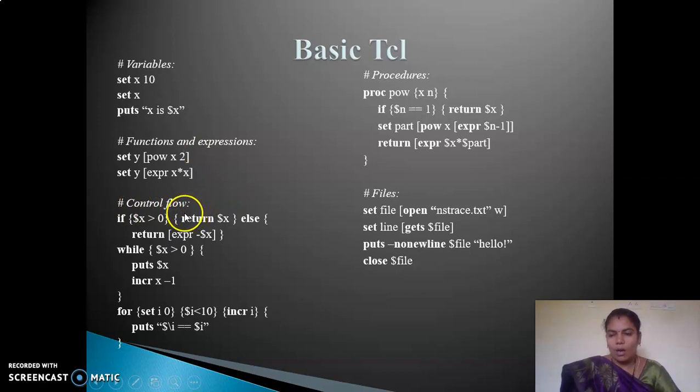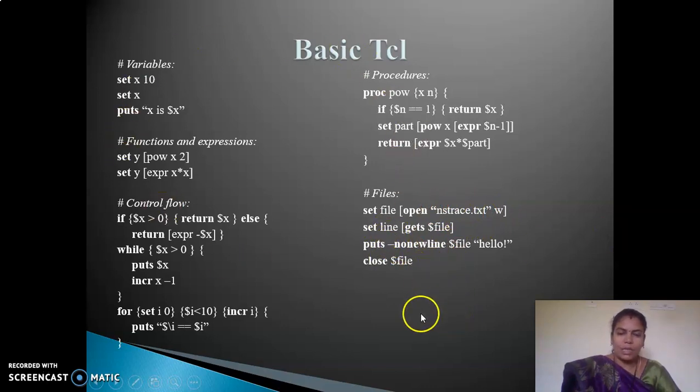Control flow: like all other languages, here too if, while and for are used for control flow, while and for for looping purposes, and again if is a conditional statement. So the basic TCL procedures and files are also written in this format. Procedure: within this we will write the procedures, and for files, set file open. With the help of the file name, we give the file name here, whether it is for read purpose or write purpose, and line by line tracing is done here.